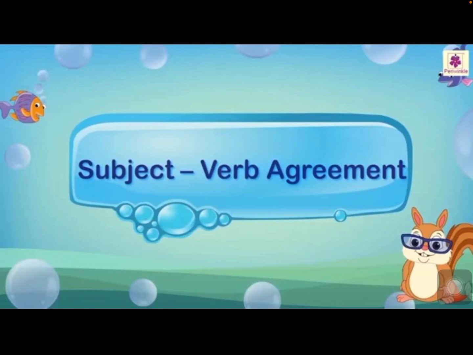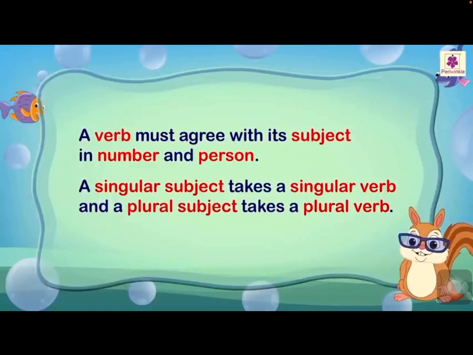The title of the topic that we are going to learn today is Subject Verb Agreement. Let us learn about it in a detailed manner. A verb must agree with its subject in number and person. What is meant by verb? Did you remember? Verb is also one of the parts of speech. We have learnt about it in our previous classes already. Let us recall the definition of the verb once again. A verb is a word used to denote action.